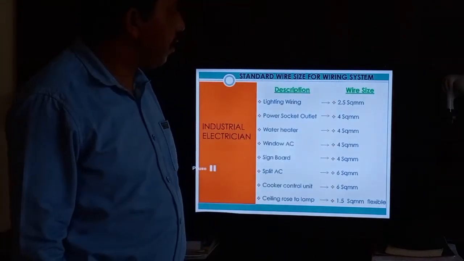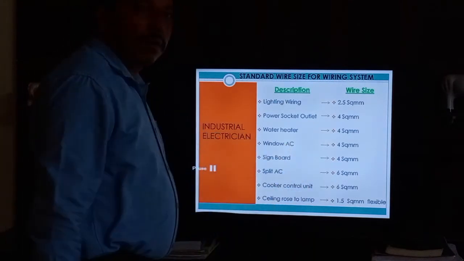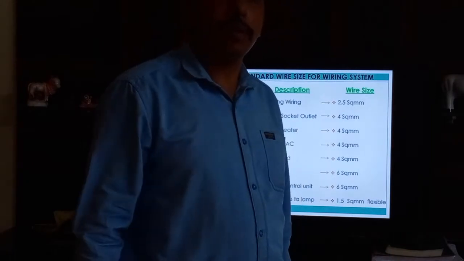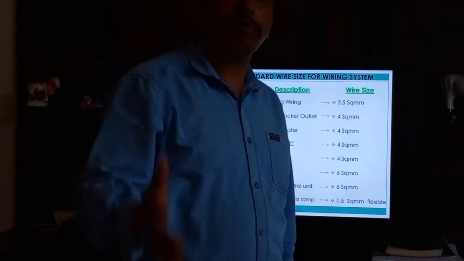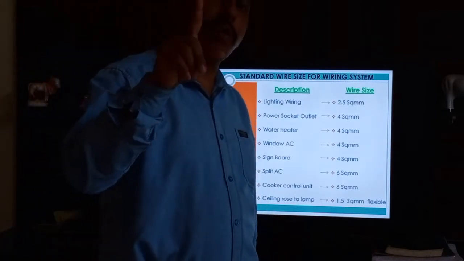You can use 4 mm square cable. And for window AC, we have two types of AC, split AC and window AC. Central AC is another system. So basically we have two types, split AC and window AC.